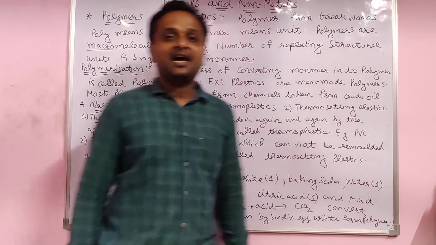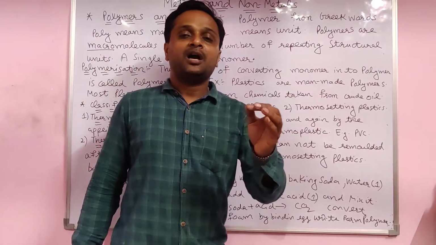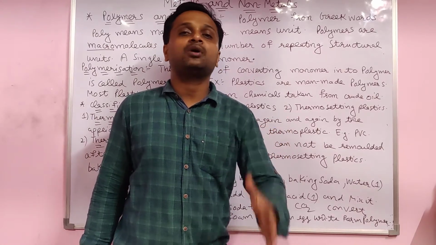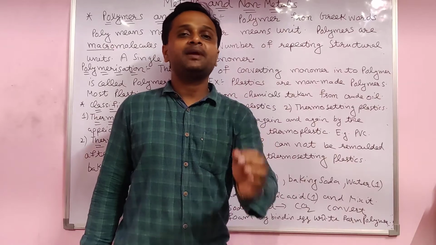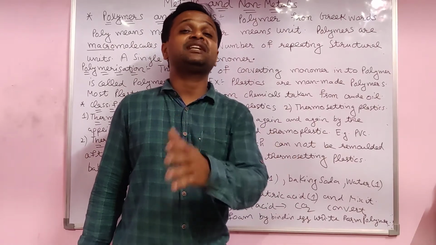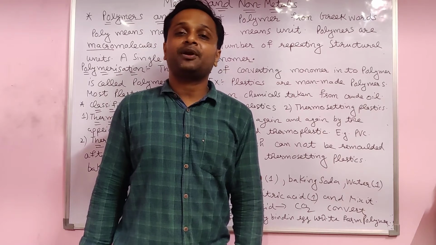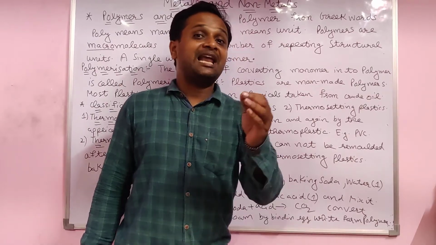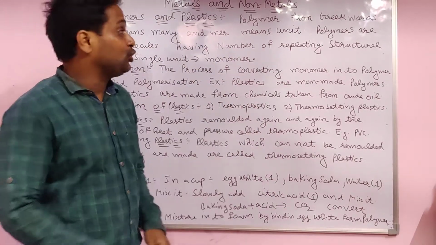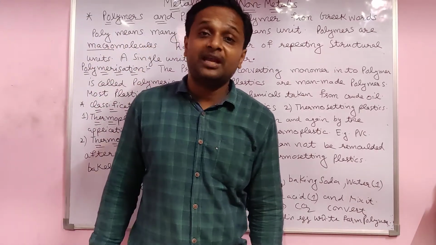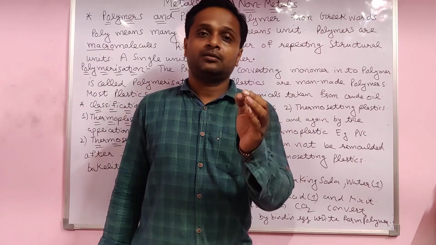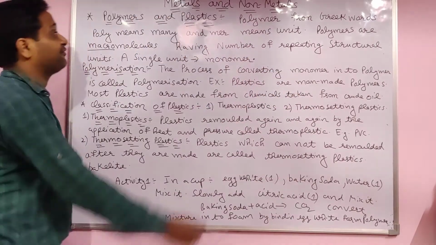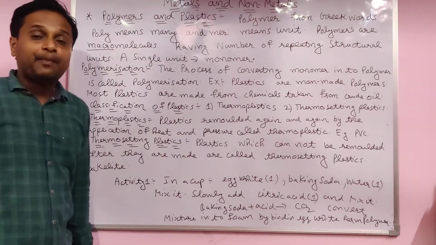Good morning, students. In the last lecture, I already discussed the uses of organic compounds like carbohydrates, proteins and hydrocarbons like methane, petroleum gas, CNG (compressed natural gas), LPG (liquefied petroleum gas) and marsh gas, that is methane. Actually, the LPG main constituents are butane, isobutane and propane. But in this lecture, we have to discuss what we mean by polymer.